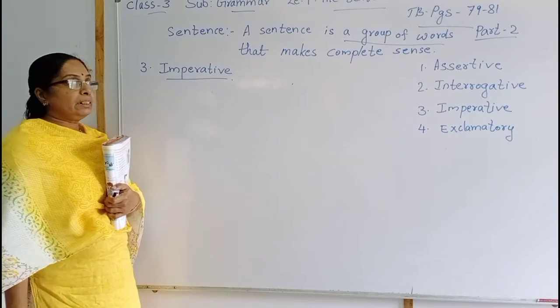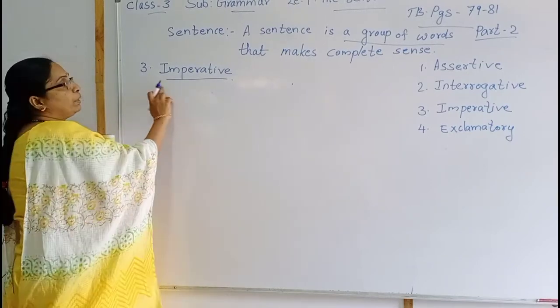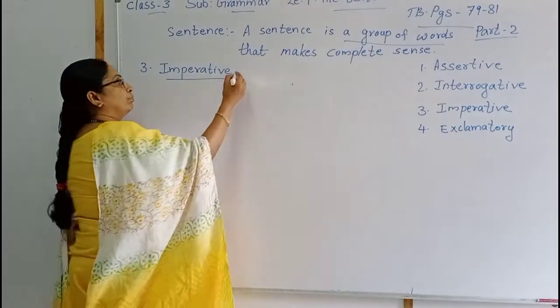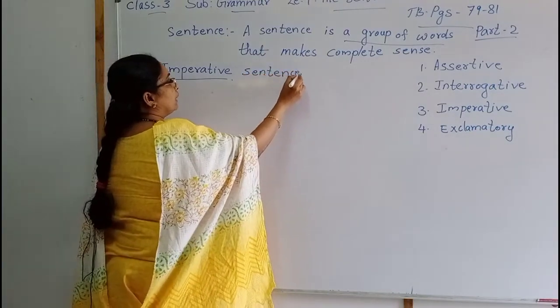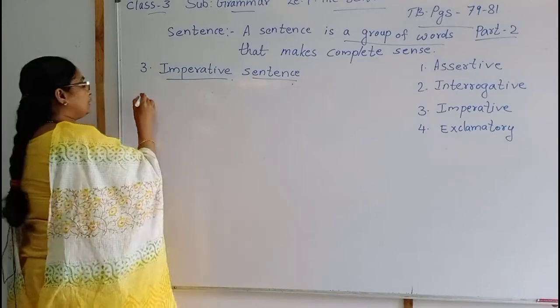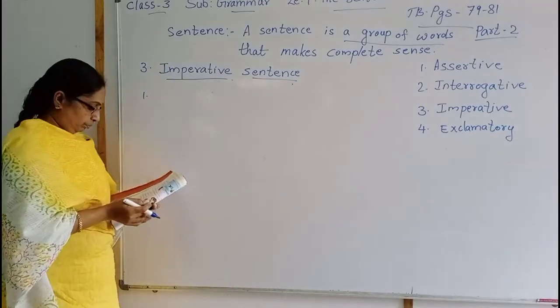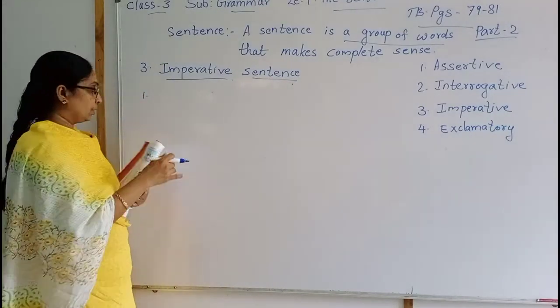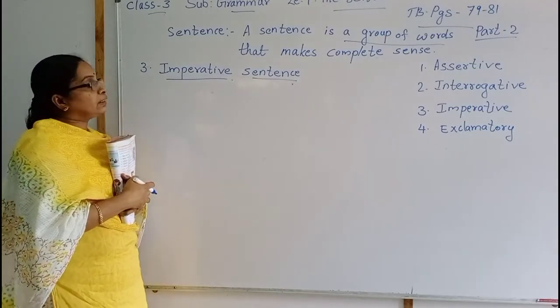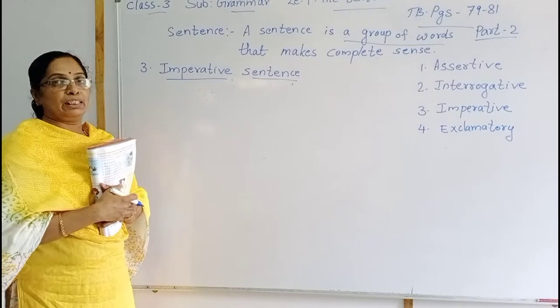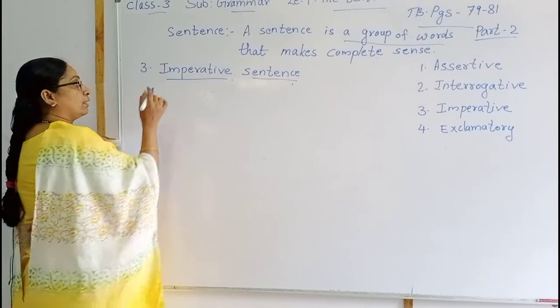Now the third sentence is imperative sentence. We will see the examples of imperative sentence. We should understand that when a sentence becomes an imperative sentence, 3-4 things are there.